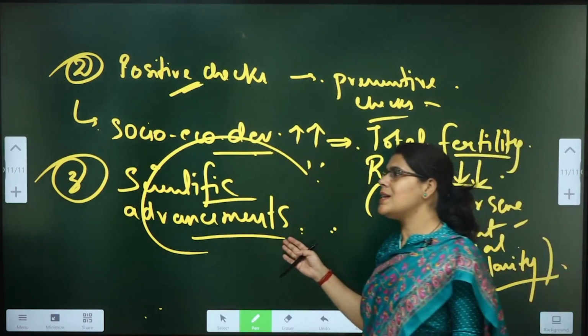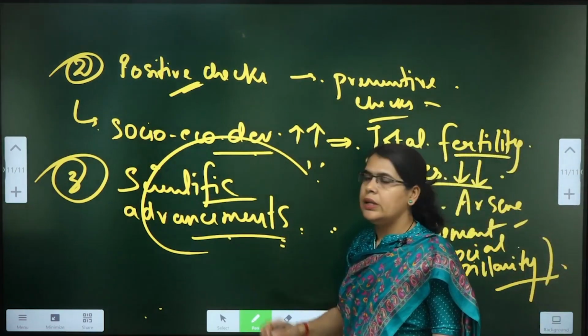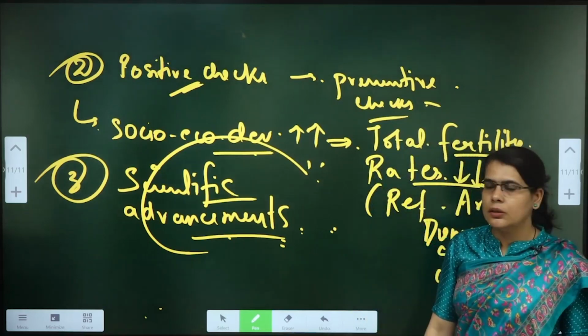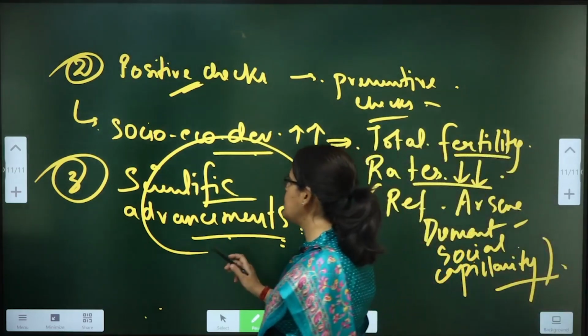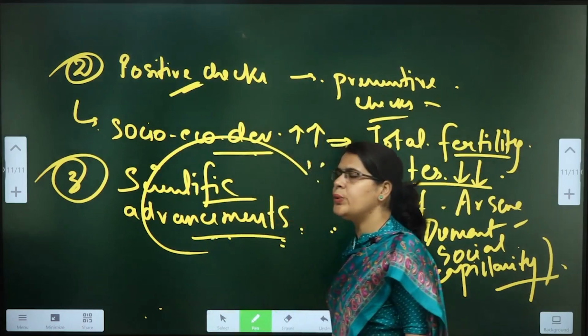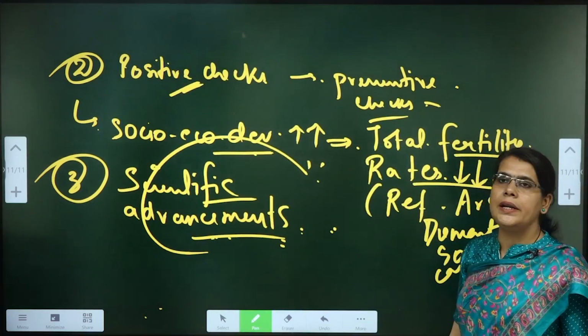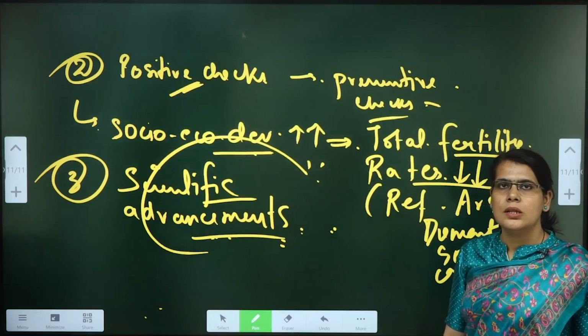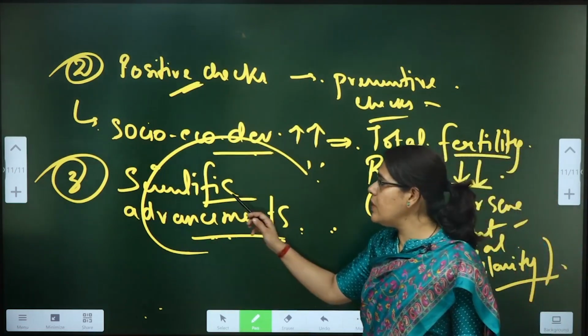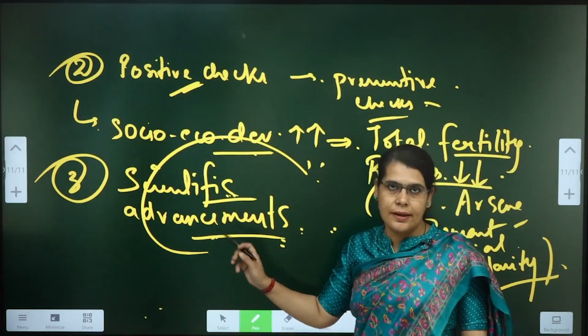For example, as seen in the case of India's Green Revolution, where the production is now around 320 million tons.